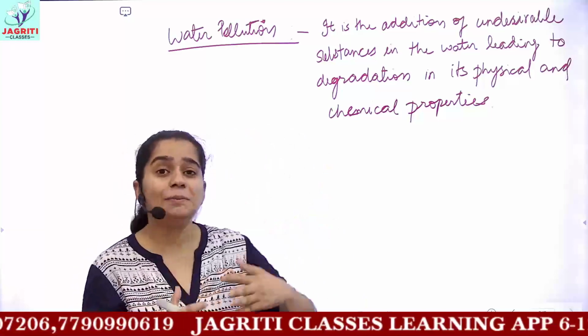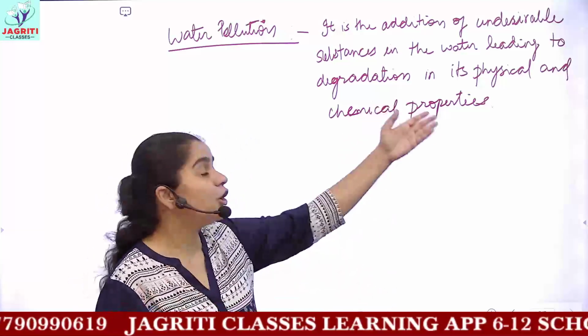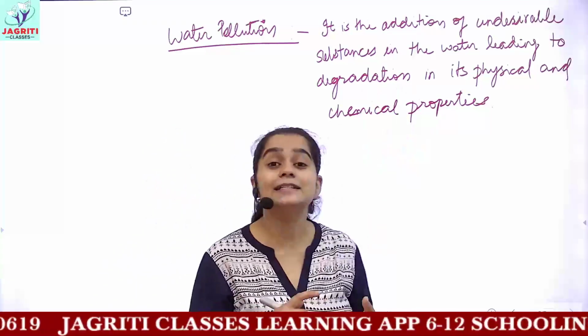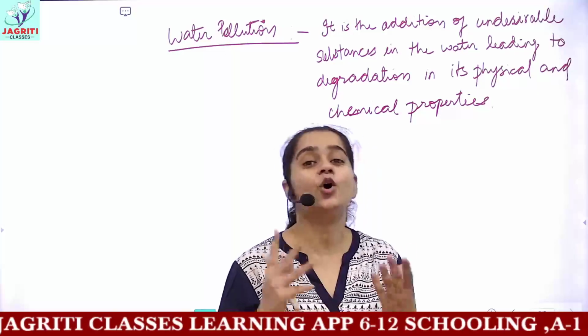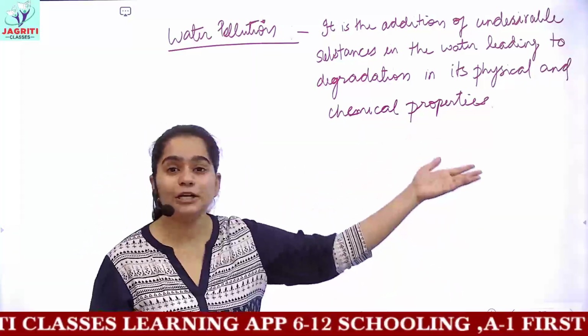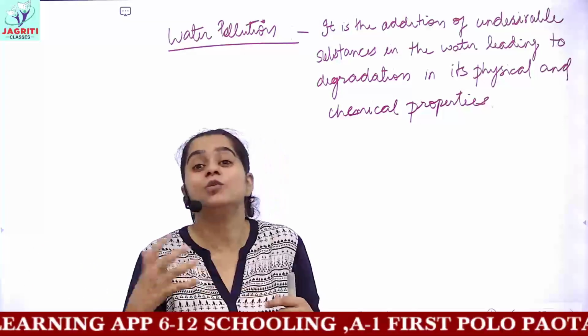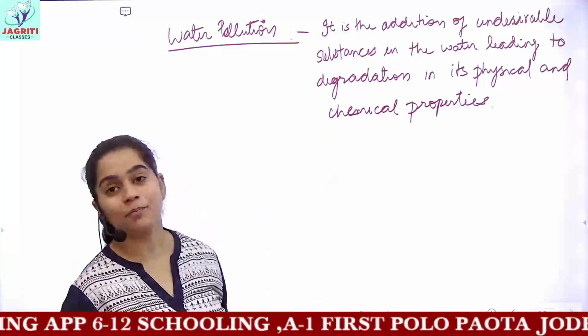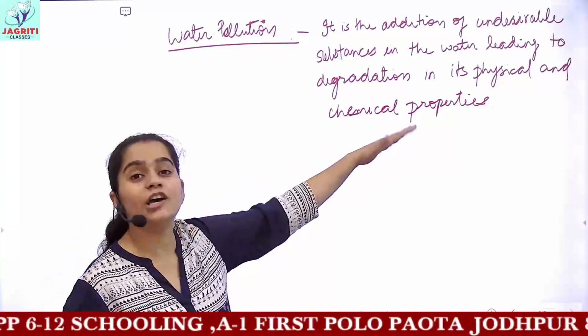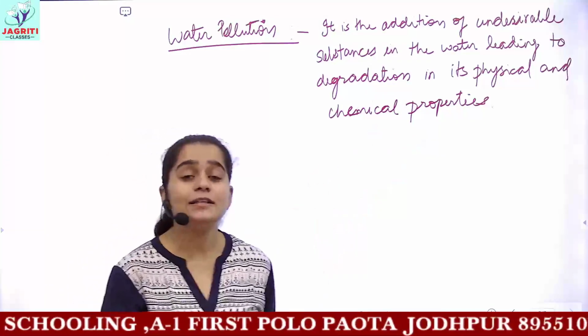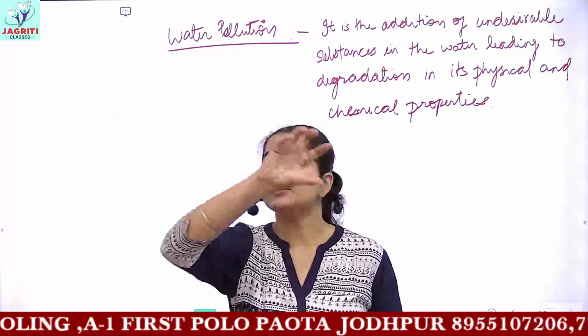That is, it would not be completely transparent now, or in physical properties you can say its taste, its smell, its color all would change. And chemical properties means the addition of certain unwanted chemical substances in the water. Clear or unpolluted water only contains H2O molecules, that is water molecules.